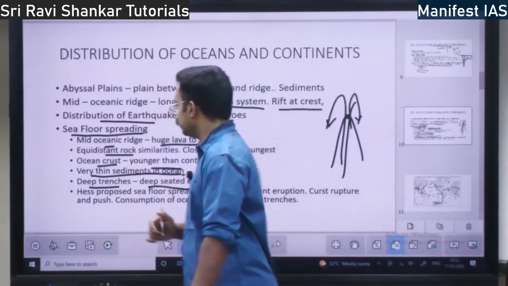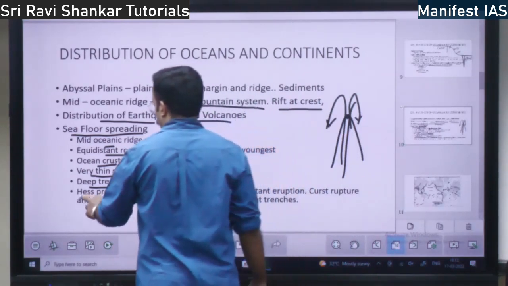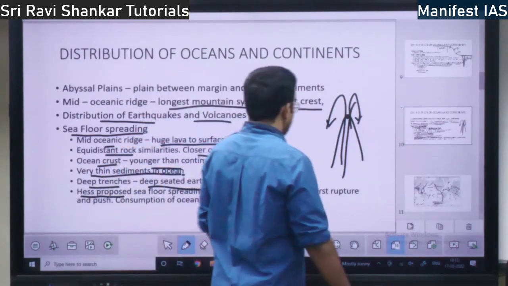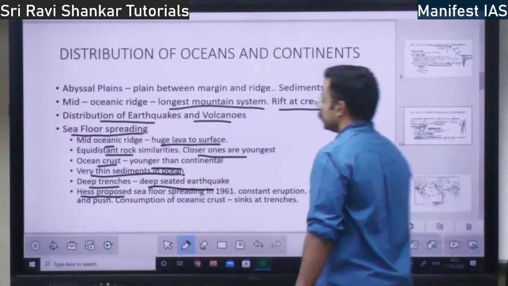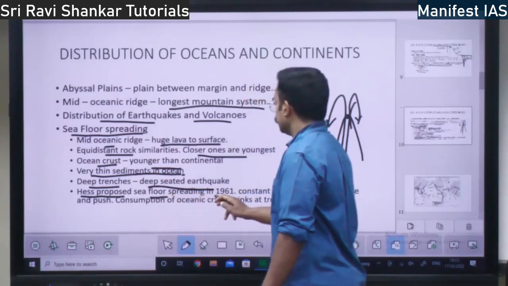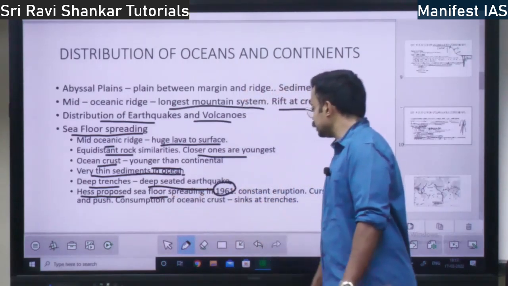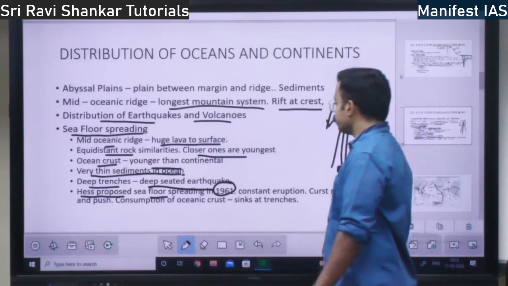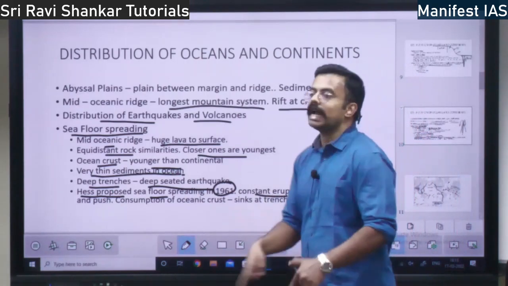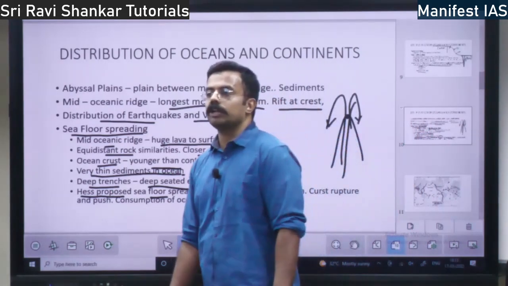What is seafloor spreading? This concept was proposed by Hess. Hess says that there is a concept of seafloor spreading. He gave this concept in 1961. What is seafloor spreading? There is constant eruption from the volcano.